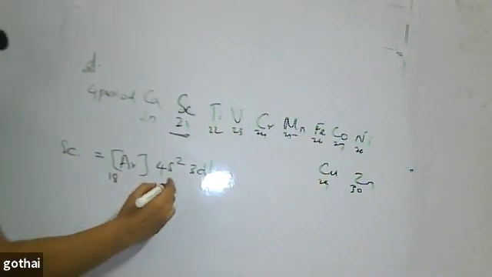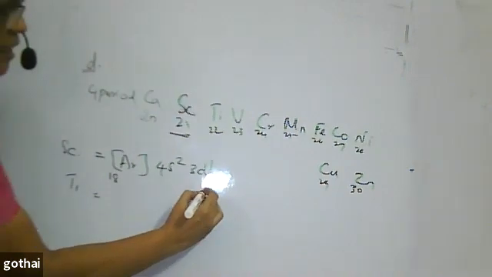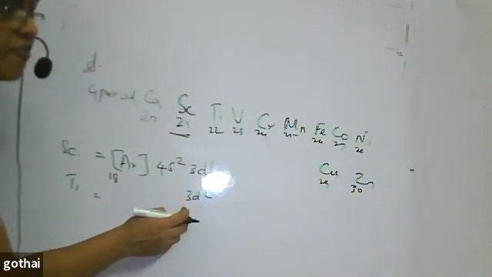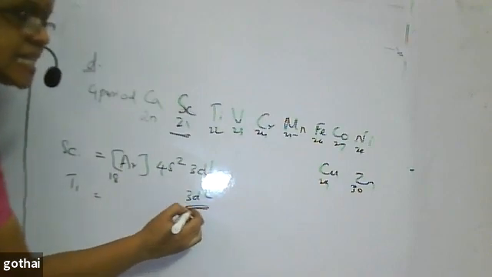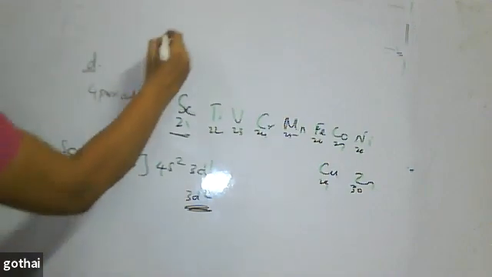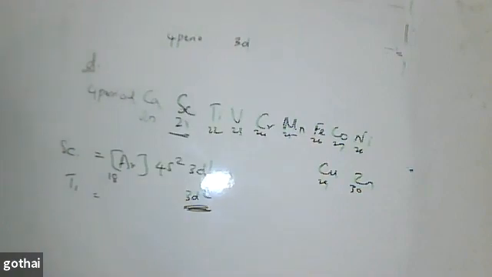Understand? If I take titanium, I will write 3d2. Likewise it goes on. So which orbitals get filled up? The 3d orbitals are filled up. So your d block elements start in the fourth period, where 3d orbitals are filled.